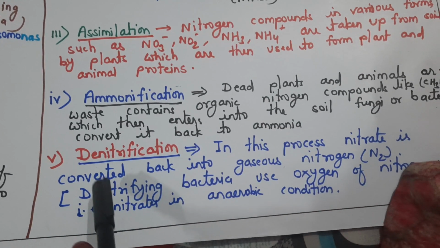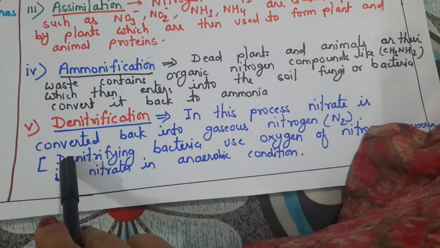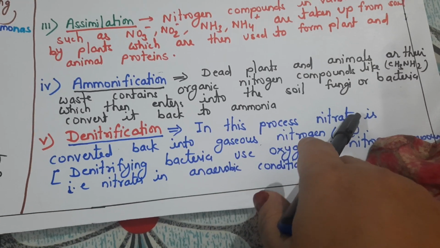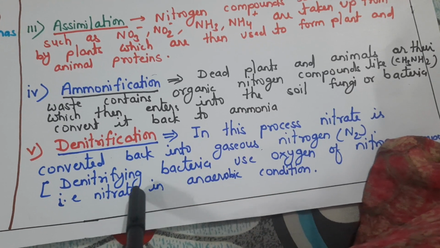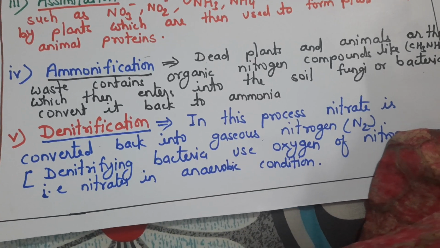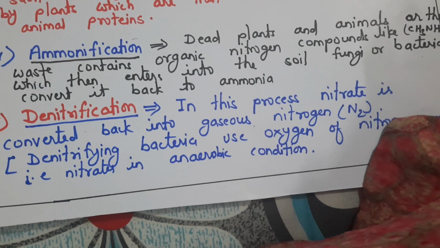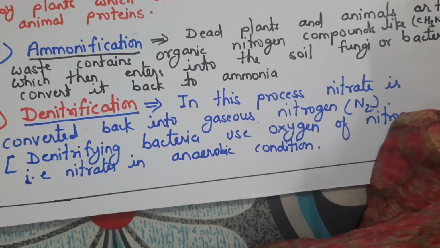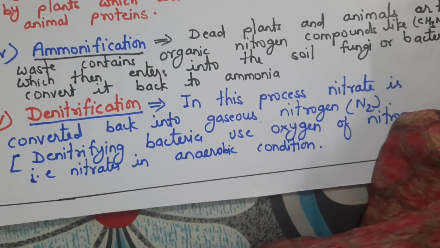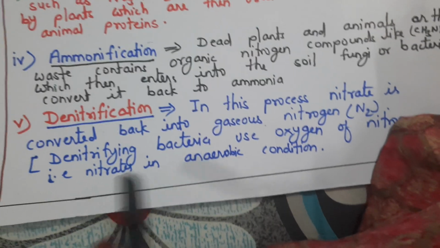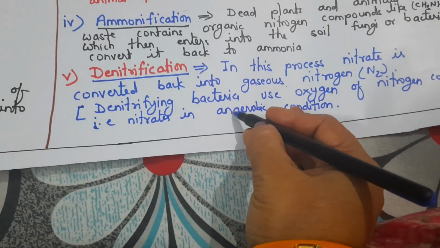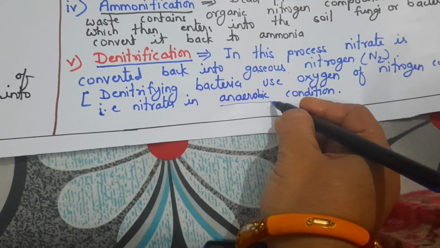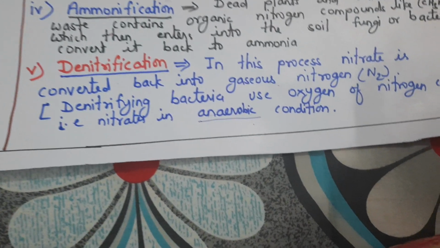The next step is denitrification. In this process, nitrate is converted back into gaseous nitrogen. In soil, some denitrifying bacteria respire through an anaerobic process. Anaerobic means without using oxygen, in which oxygen is not present.